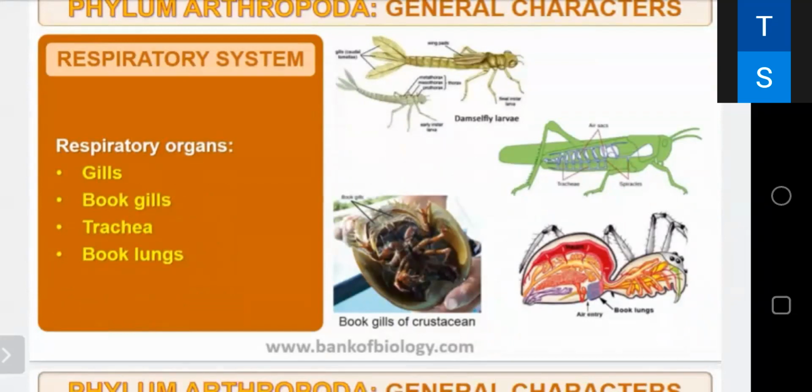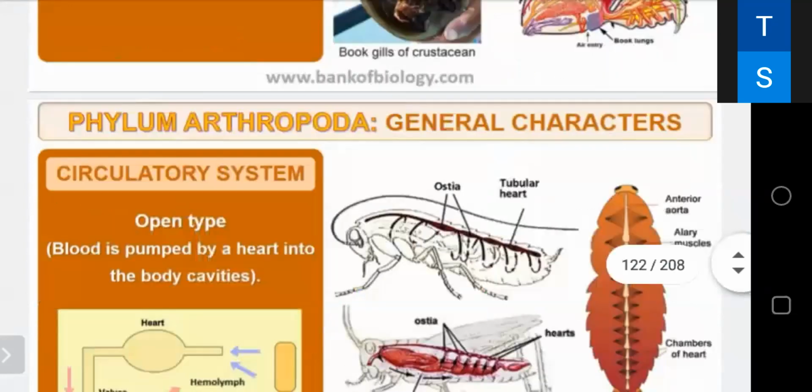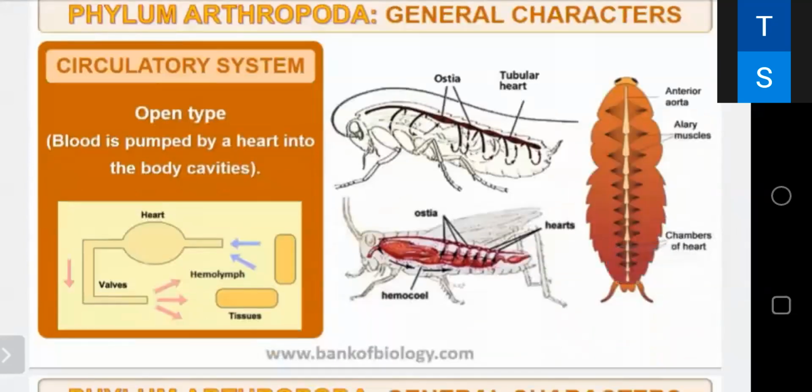Because now they are having a distinct head जो एनलिडा में नहीं था. इनके एडवांसमेंट के एनलिड्स के ऊपर they have a distinct head, jointed appendages for different functions. They are having exoskeleton. They have a special respiratory organ, and they secrete pheromones and have well developed sense organs. These features are not present in the annelids. You can see but circulatory system is open type. The blood is pumped by the heart into body cavities.